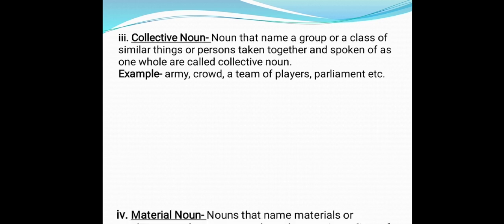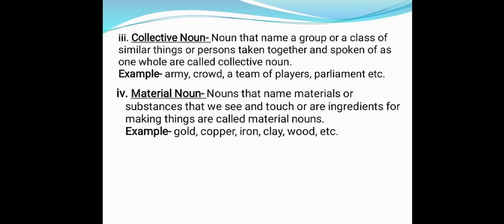Now move to the next noun, that is material noun. Nouns that name materials or substances that we see and touch, which are ingredients for making things, are called material nouns, like gold, copper, iron, clay, wood. These all are used for making things. Now, children, one more thing. A material noun becomes a common noun when there is an article before it or if the noun is in the plural form.